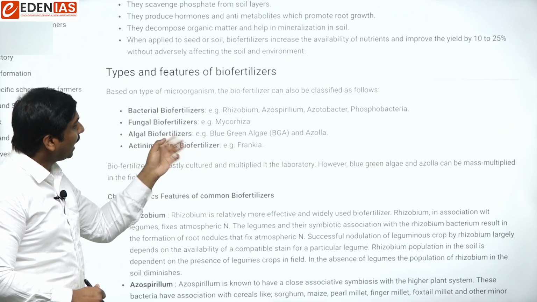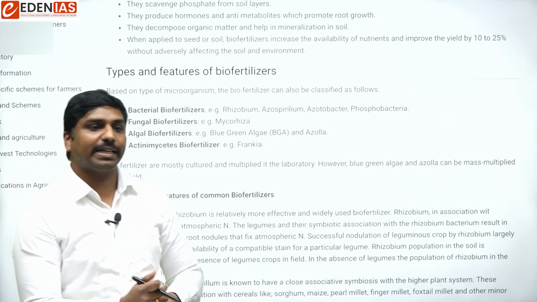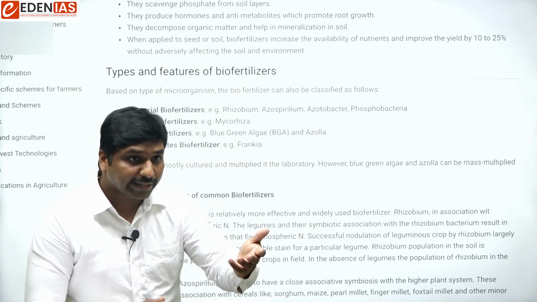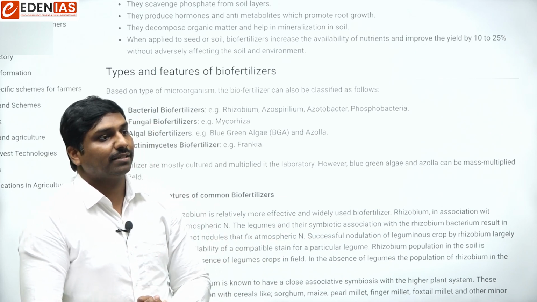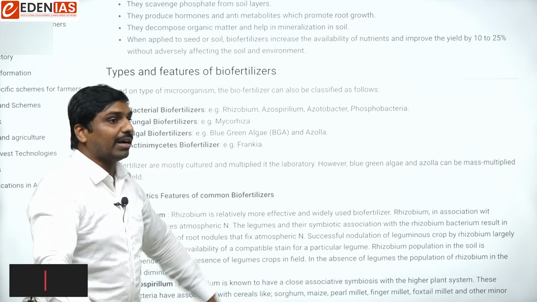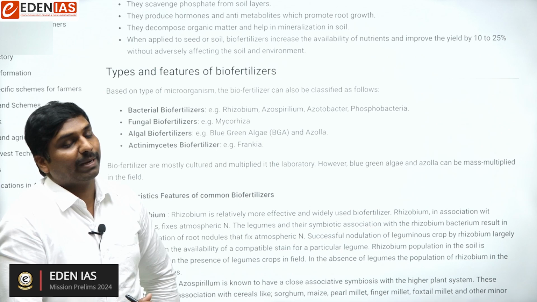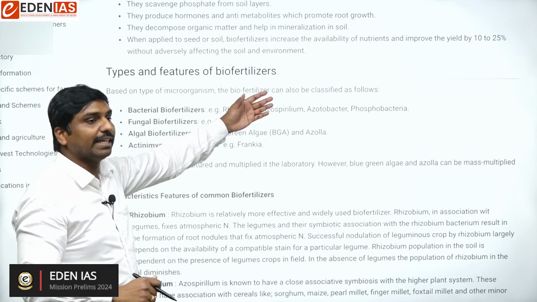Then algal biofertilizers, like blue-green algae, cyanobacteria. You might have heard about cyanobacteria; the other name for that is blue-green algae. That is also another biofertilizer. Then actinomycetes, like Frankia, is one actinomycetes biofertilizer that we can have. So remember some of these examples.